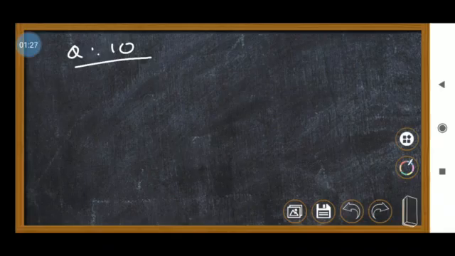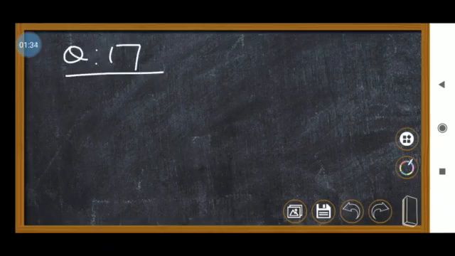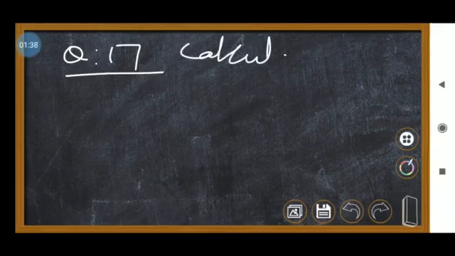Your next problem is question number 17. Calculate the work done.